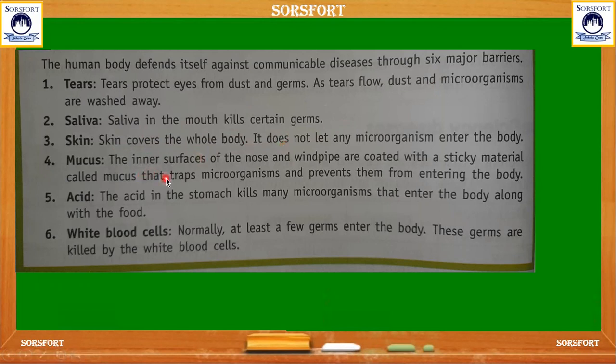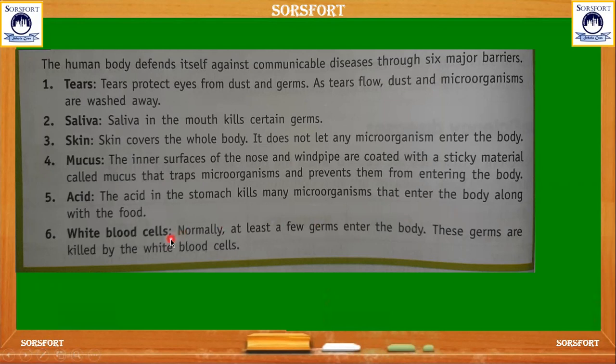And mucus is the sticky material that coats the inner surface of our windpipe and nose. You can see the mucus in our nose along with little hairs. That traps the microorganisms that may try to enter our body, and thus prevents the germs from entering our body. And the acids produced in our stomach also kill the microorganisms that enter our body along with the food we take.